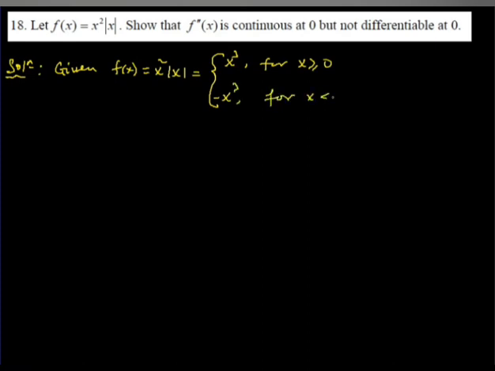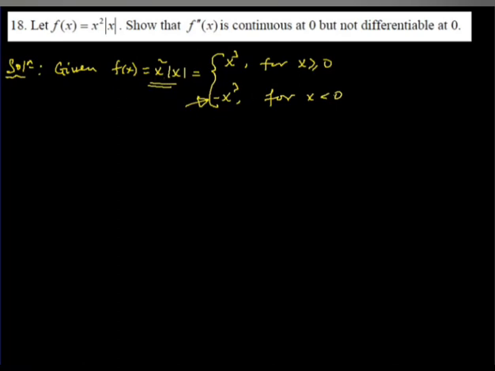Okay, so we can replace this x square times absolute value of x by this form, because the absolute value of x is either positive x or negative x. So this is our function.